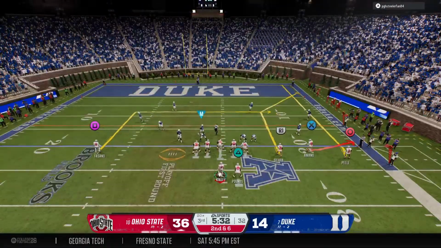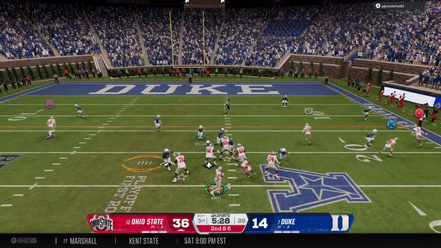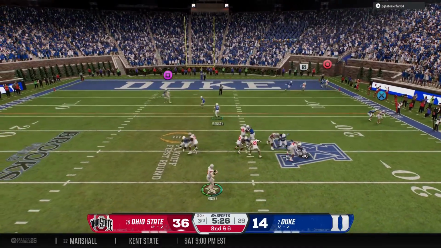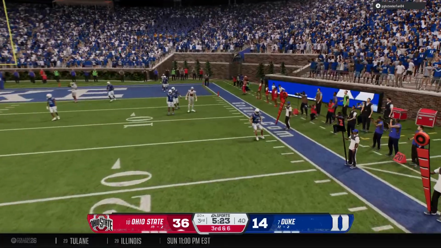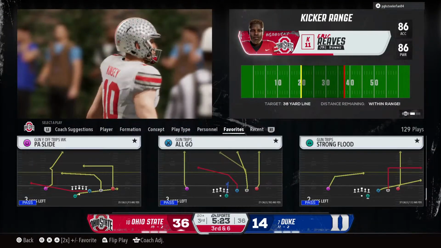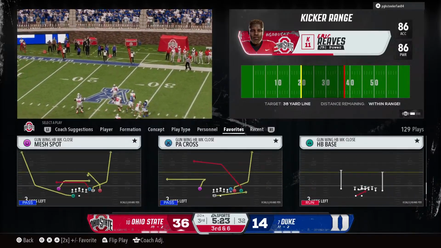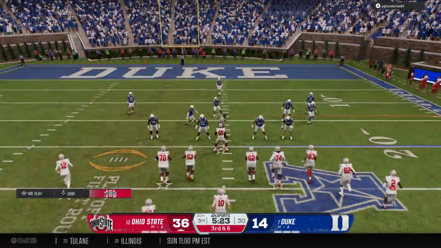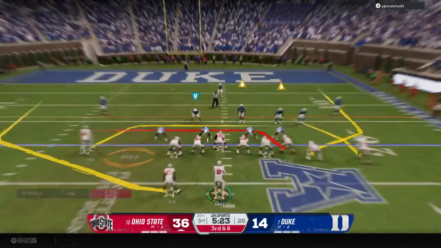Buckeyes looking to cash in the red zone. Looking to pass here on second down. Just flings it out of bounds, and pass rush closing in. Offense thinking touchdown, not field goal, facing a third and long from the 20-yard line.